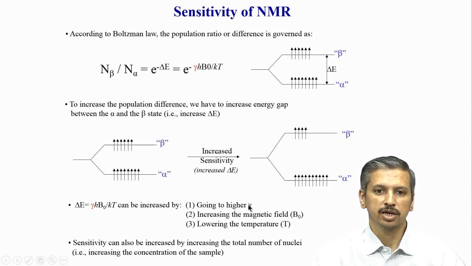One is it has lower gamma compared to proton, and its C13 abundance is also very low, only 1%. So, at least we can increase the abundance of C13 by enriching the molecule, and that comes under the purview of isotope labeling, and that will help us to improve. A second option to increase the sensitivity, we already saw, is the magnetic field, which increases the gap, and therefore increases the population difference, and lowering the temperature.